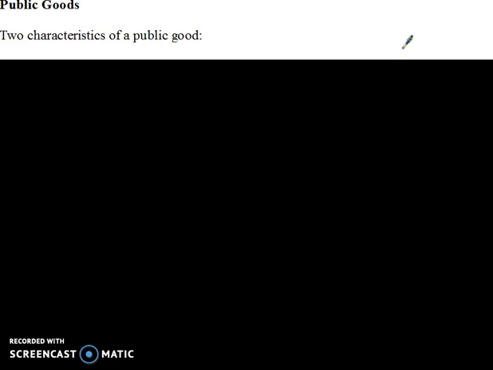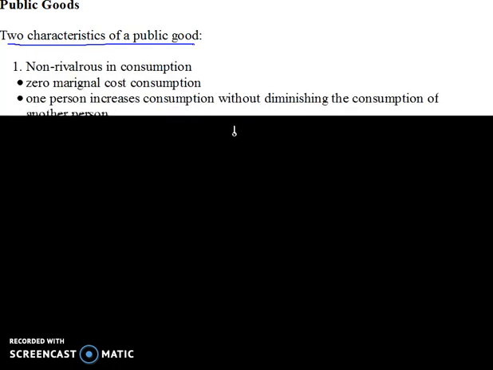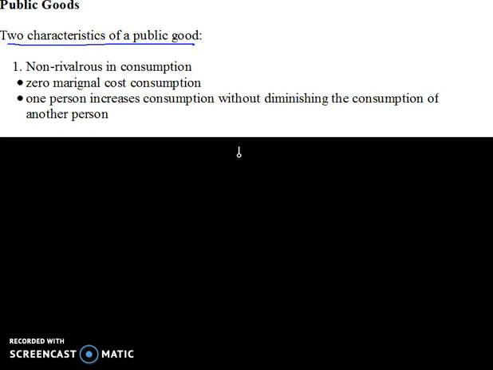And remember, I said on a previous podcast that there are two characteristics for defining a public good. So let's look at those a little bit more in depth. The first one we said is that a public good is non-rivalrous in consumption. That means there's approaching a zero marginal cost in consumption. If I increase consumption of a good, it will not to any significant degree diminish the amount of consumption available to some other person.